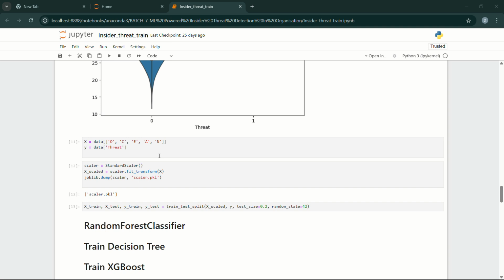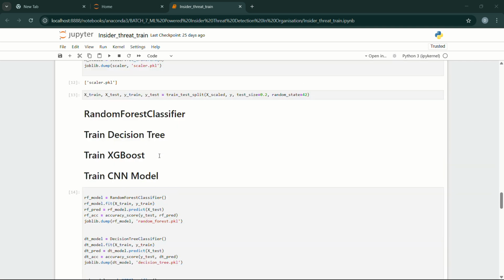And next here I'm taking the scaler equal to standard scaler. It will fit the train and test data. And next here we are using four models: random forest classifier, decision tree, XGBoost, and CNN model.